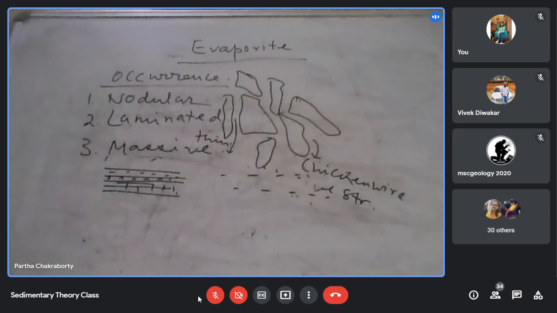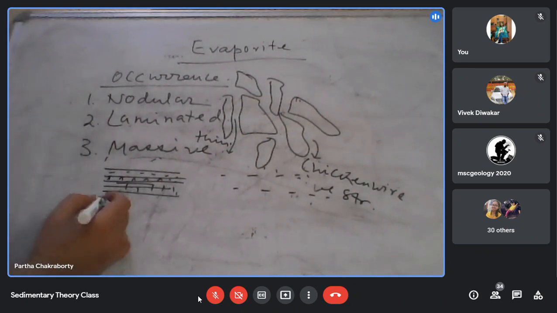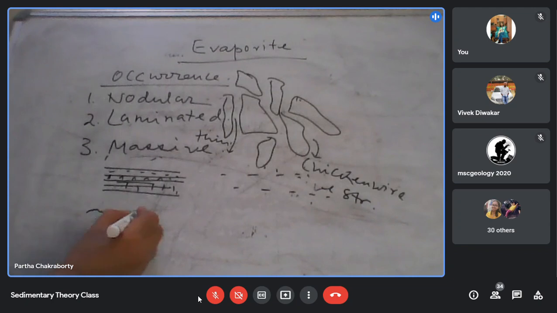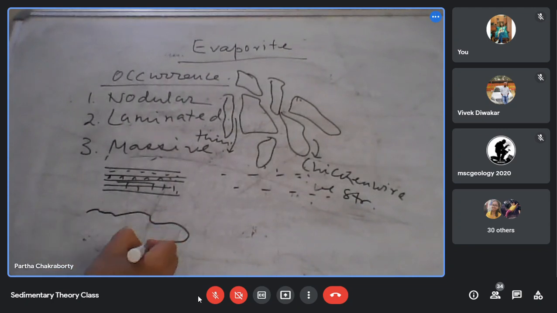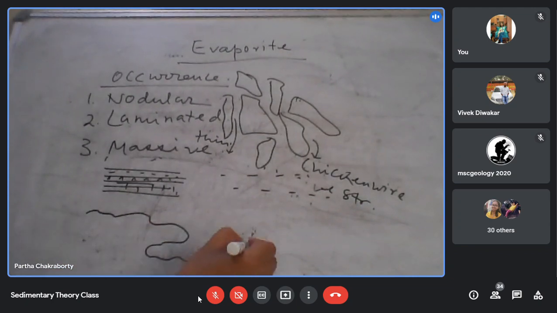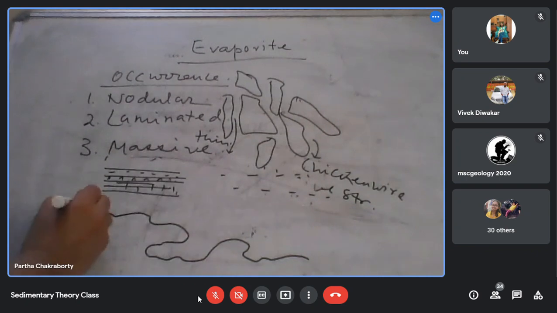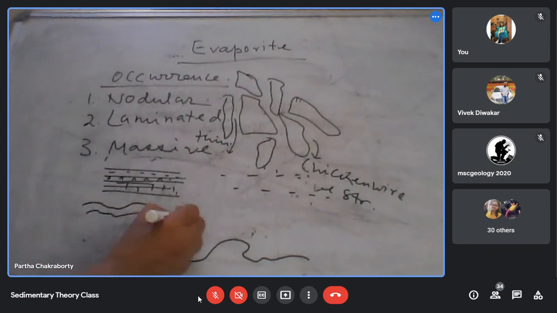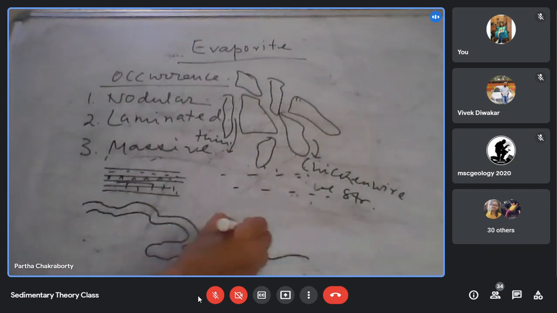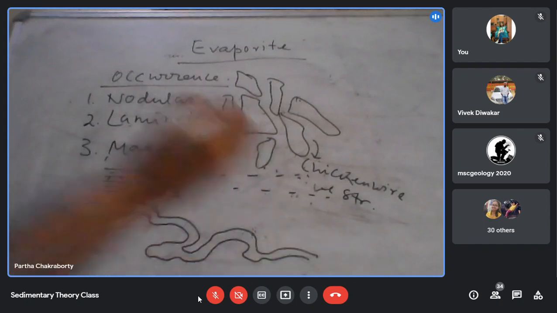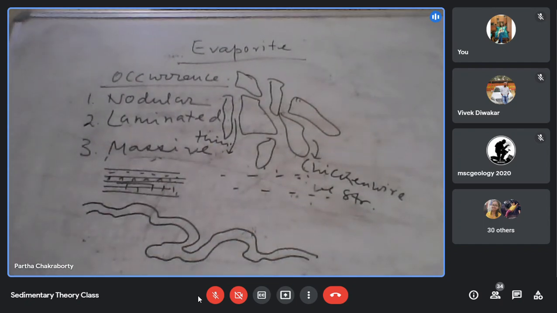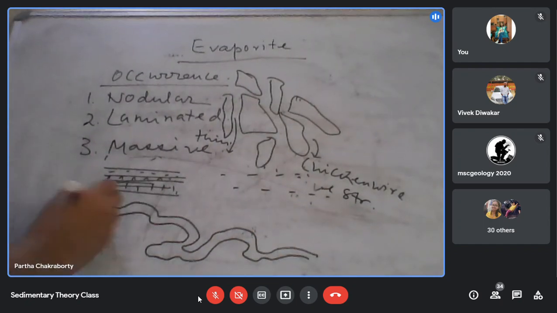Now, laminated evaporite, people have also described laminae forming something like this. Evaporite laminae in alternation with shale.